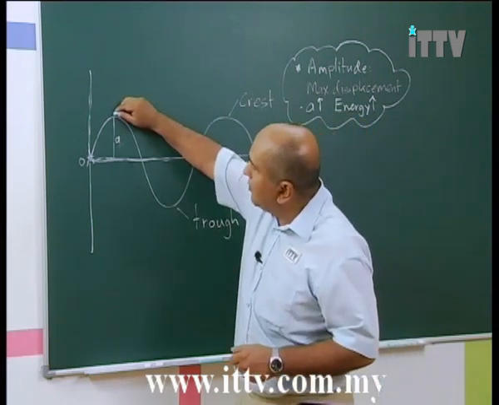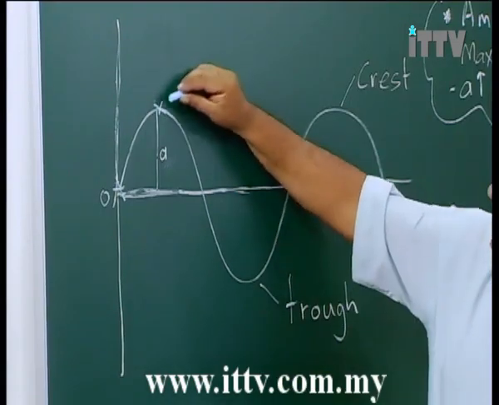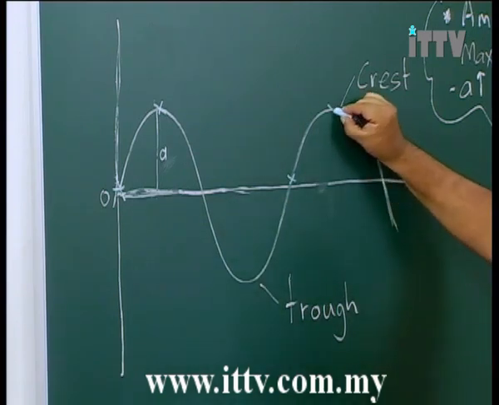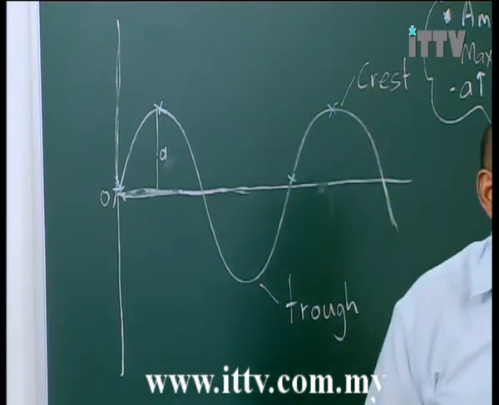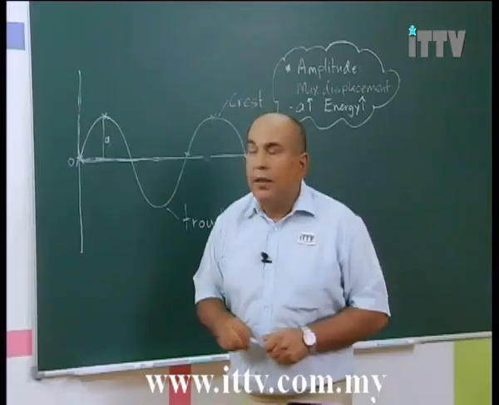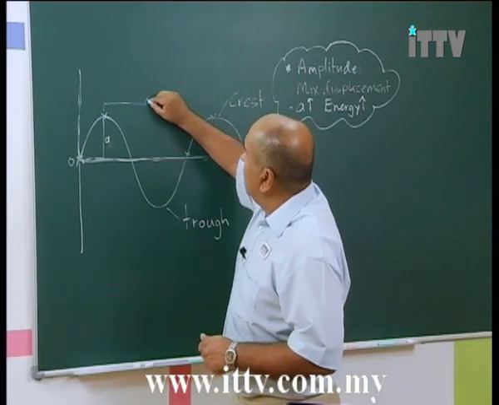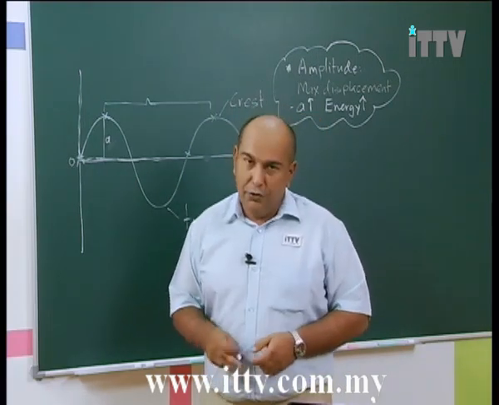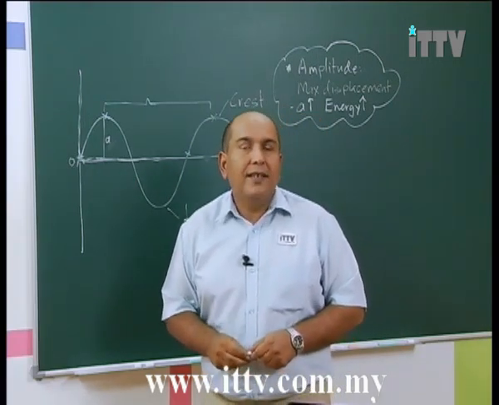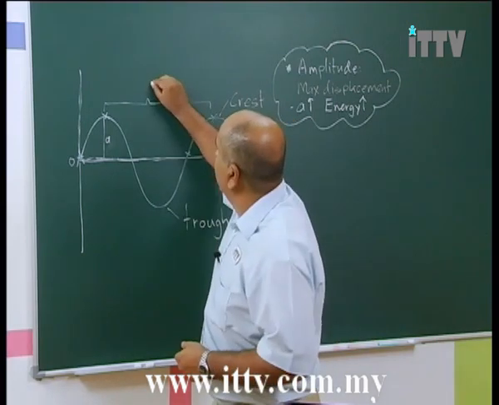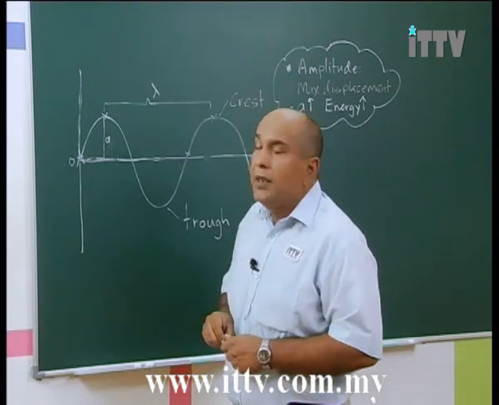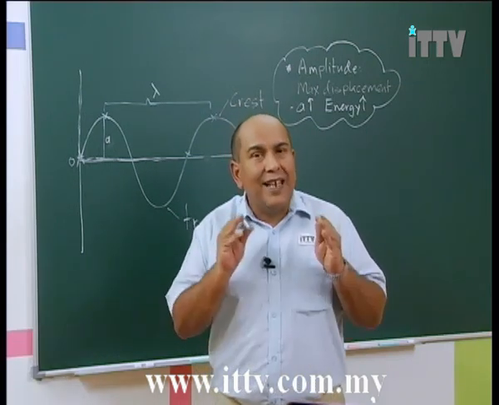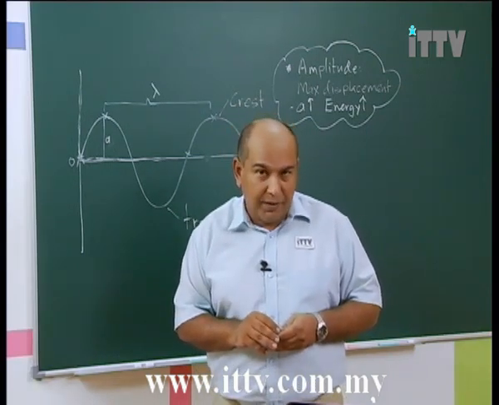Let's say I start from the top here. The distance from here to the next similar point, which will be up here, well then that represents one wavelength. So if this is one wavelength, we have a symbol that we use to represent a wavelength. The symbol is lambda, like that. So remember, a wavelength is the distance from one point to the next consecutive point that is similar.